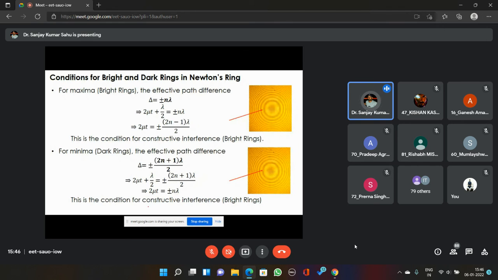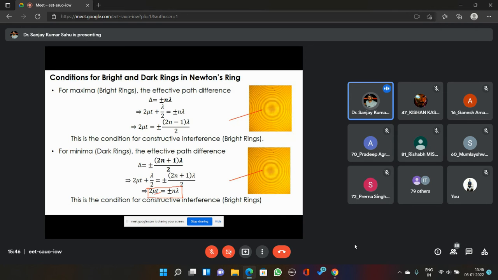That means 2 mu t equals plus minus n lambda. So the circular ring for which the thickness of the film will be such that 2 mu t equals plus minus n lambda, that ring will be a dark ring.